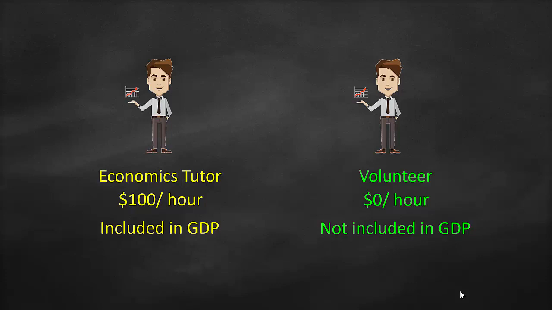So for this economics tutor, if he gives a tutorial, he will get $100 per hour. If he's going to give a lecture, he will get $200 per hour. If he's going to give consultation to firms, he will get $1,000 per hour. Therefore, which number shall we put for his volunteer work? It's hard to be calculated. It's hard to be estimated. Therefore, currently, we eliminate it. But in order to be accurate, this volunteer work should be included in GDP because they provide a good service.